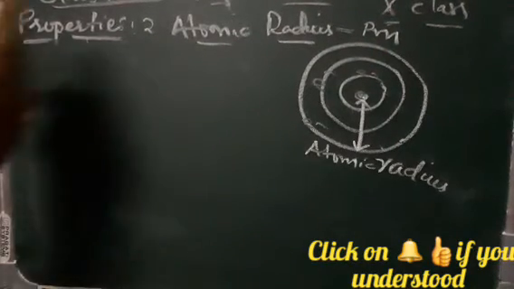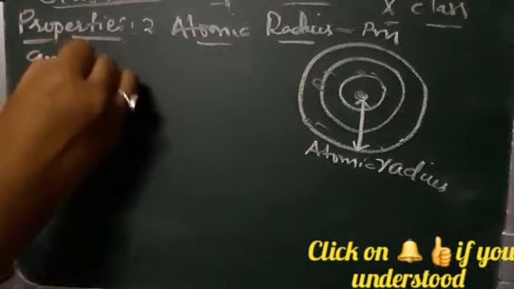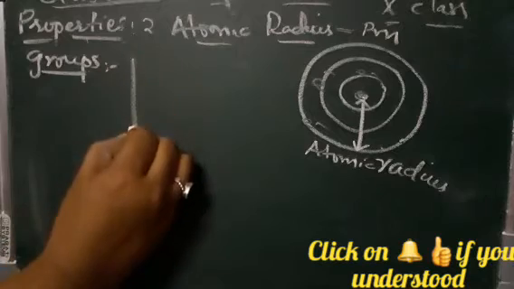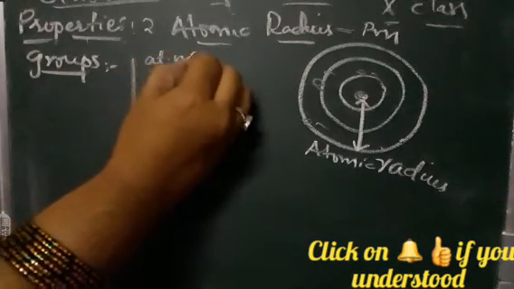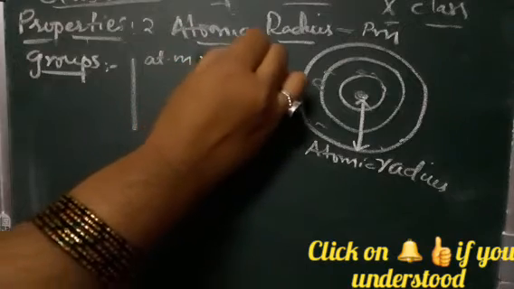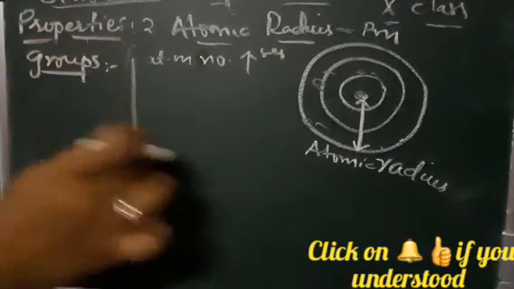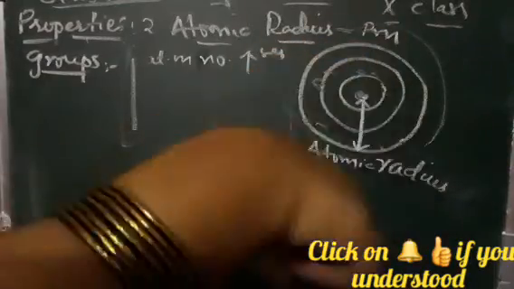Now if you look at the atomic radius along the groups, what do we observe? In the periodic table, as we go down the group, the atomic number of the element increases. Hence, new shells are continuously added.